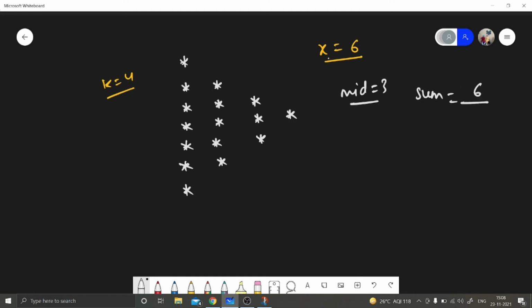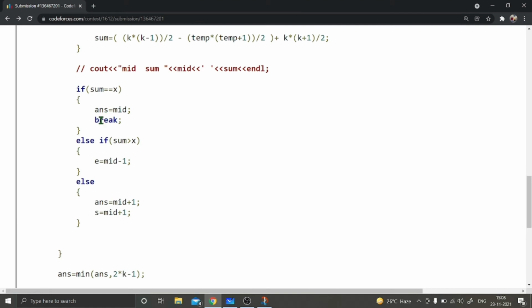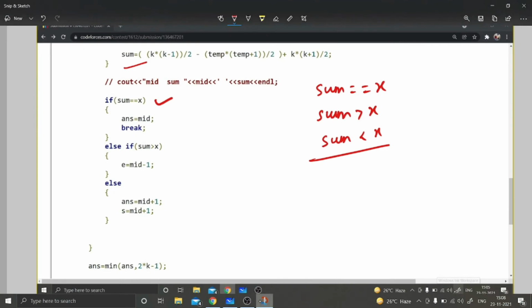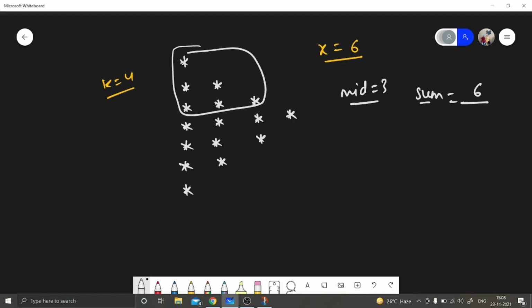Now if x equals sum, we will write 3 messages, right? So that's what we have written: answer equal to mid. We will write mid messages, and we can't write any more messages. If you write an extra message, let's say the 7th message, you can't, because you can write up to x messages only.